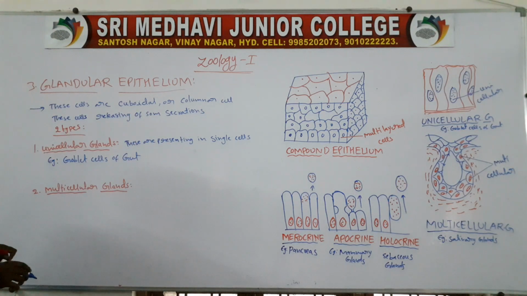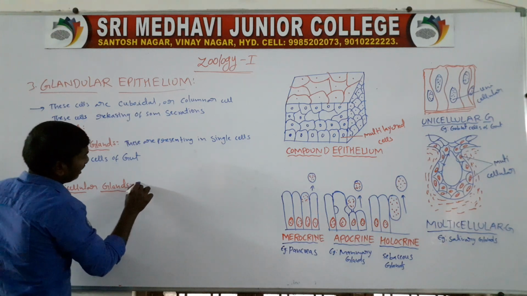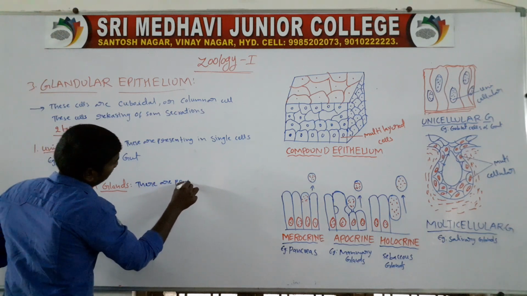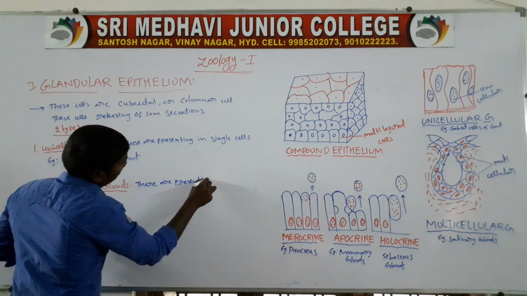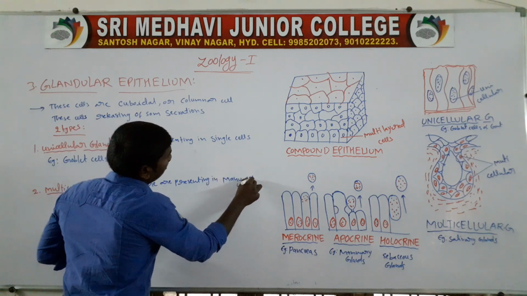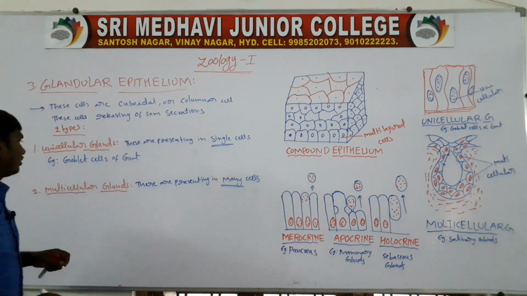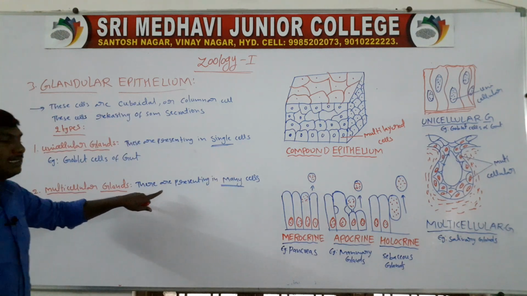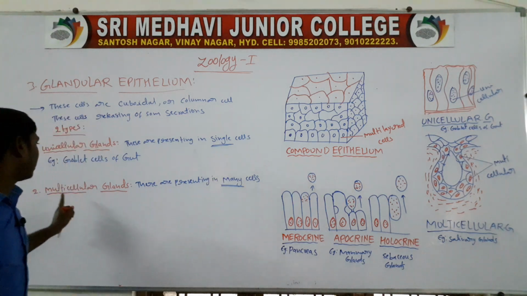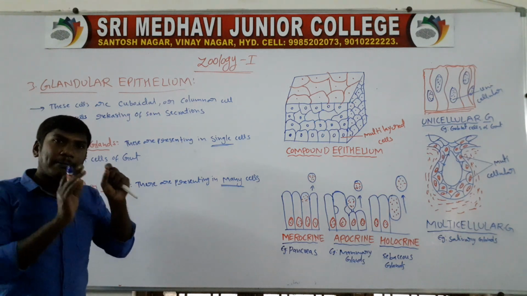Second one, multicellular glands. Multicellular gland means these are present in many cells. These are single cells, these are many cells. Multi means many.